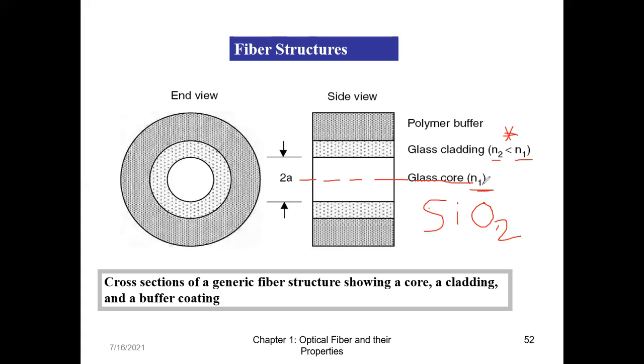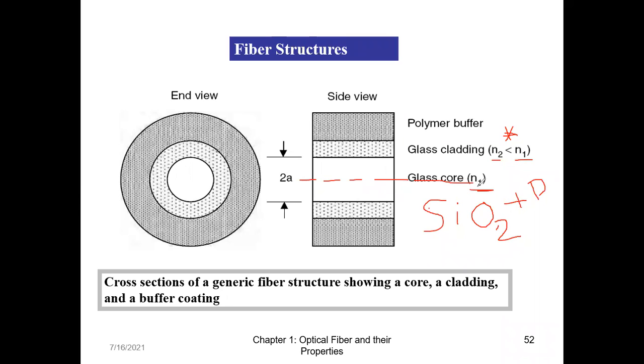Now I want the glass core to be of refractive index N1, and I want the cladding to have a refractive index which is slightly less than N1. So what I will do is add some dopants. Suppose I add some dopants to SiO2, so that my refractive index increases.